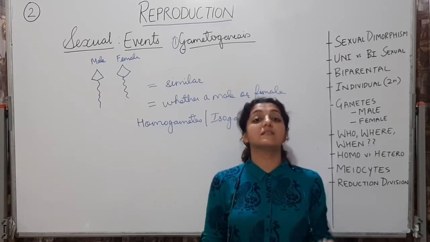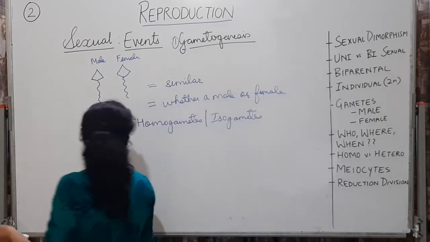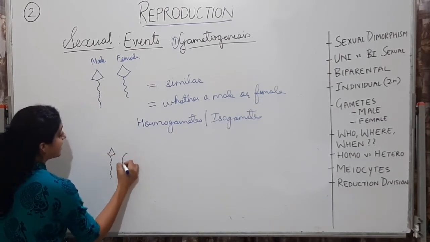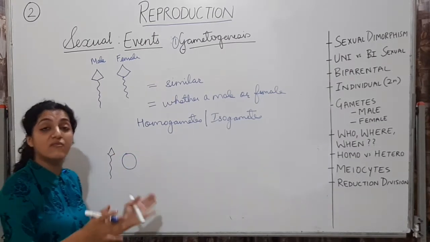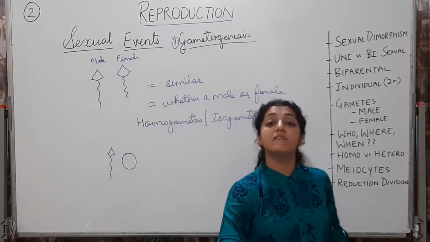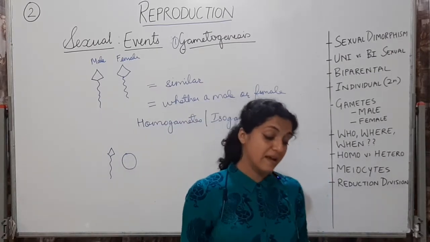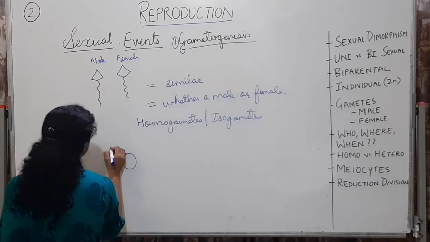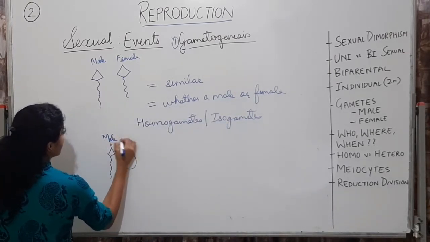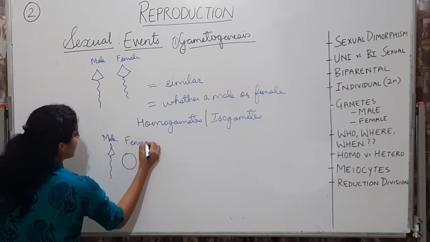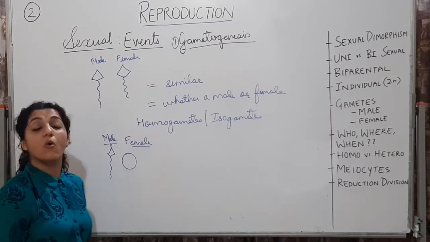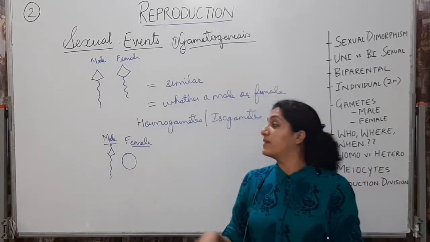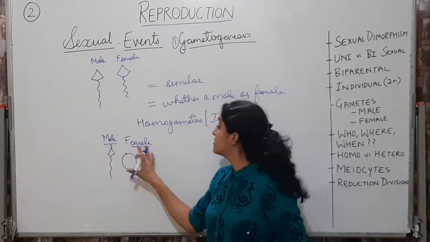Contrary to this, the human gametes जो मेल बनाता है that can be separated and the female they can be identified. We can identify that this is the male gamete, this is the female gamete. Okay, so हम identify कर सकते हैं ये male है, हम identify कर सकते हैं ये female है. Why can we identify? Because the size is different, the shape is different. So we can identify that this is the male gamete. Okay, this is the female gamete.